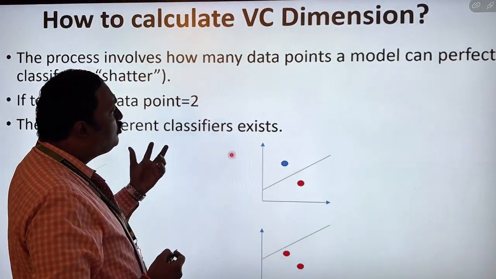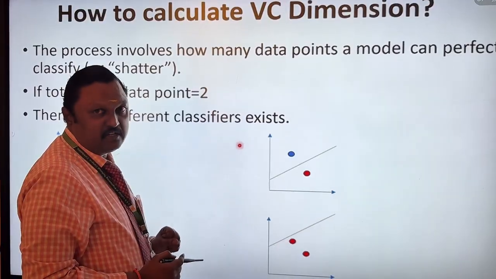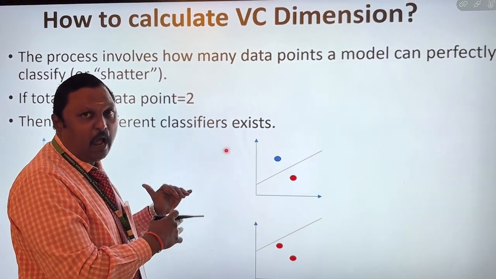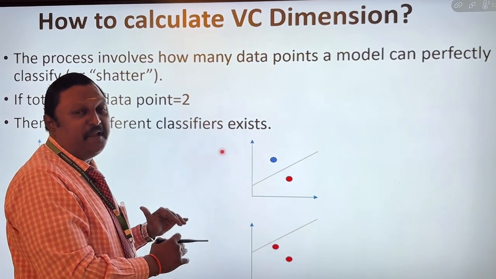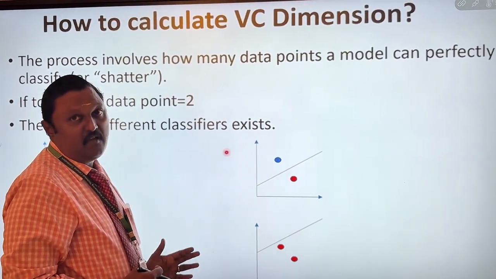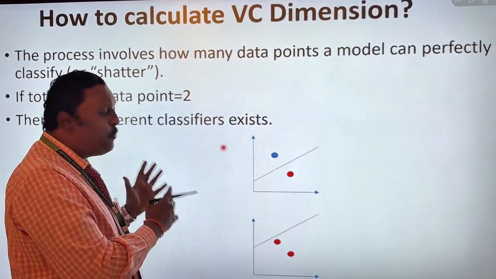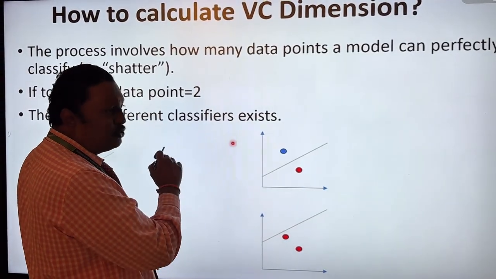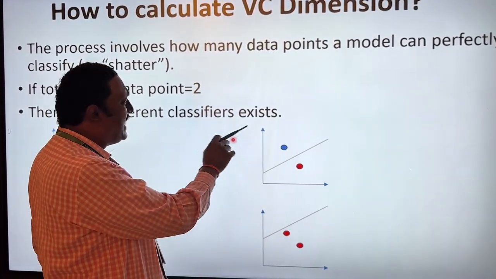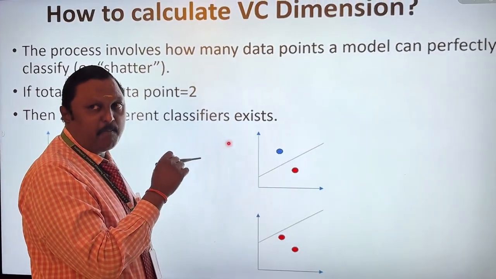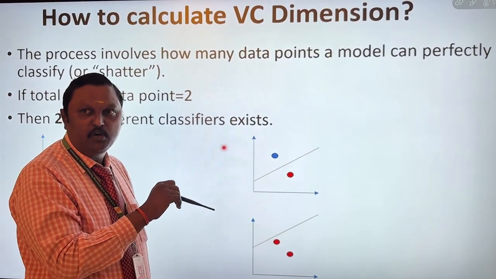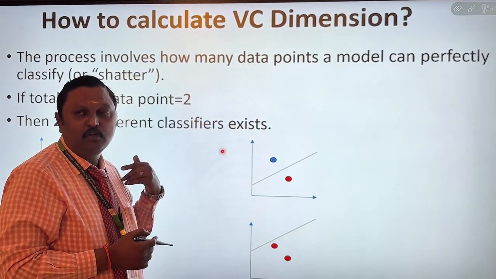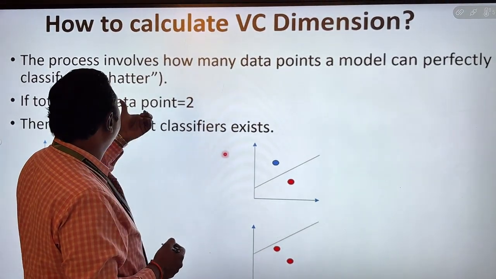Next, how do we calculate the VC dimension? We have many models available. Here I am going to draw one line, and that line should classify a number of points. As a first example, I take 2 points. Suppose the total number of data points is 2. Then 2 power 2 gives 4 different classifications, for example 0 0, 1 0, 0 1, 1 1. Likewise, this is the formula for the shatter point.